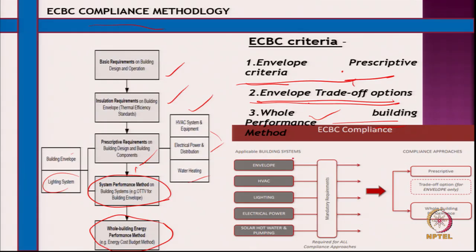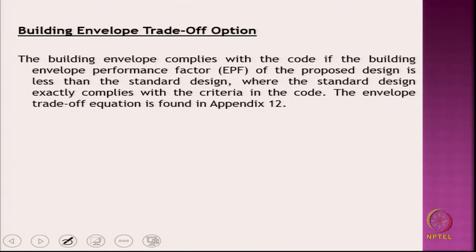And whole building performance is the other kind of strategy that I just mentioned. If you look at these factors: envelope, HVAC, lighting, electrical power, and solar water heating pumping, etc. These are the factors, and prescriptive, trade-off and whole building performance are the three approaches. So, we looked into prescriptive so far. Right. Trade-off option is something like this.